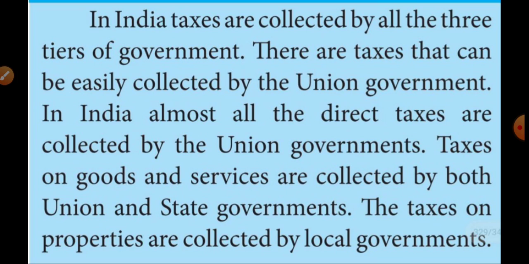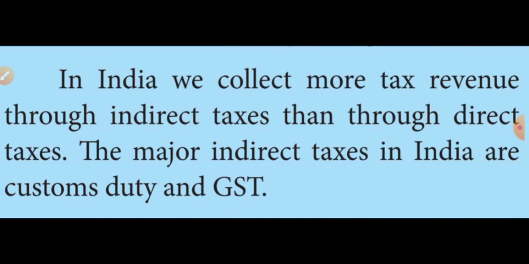Mostly, indirect taxes are collected by the Government of India. Comparing direct and indirect taxes, indirect taxes are mostly collected by the Indian government.